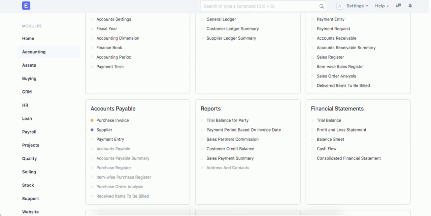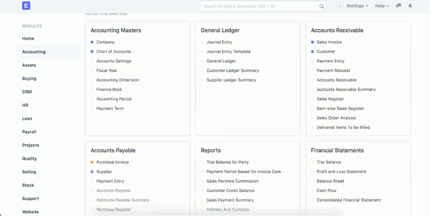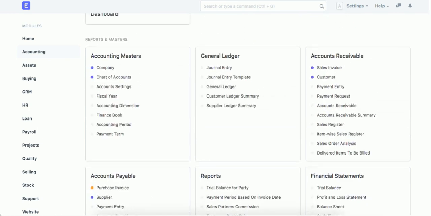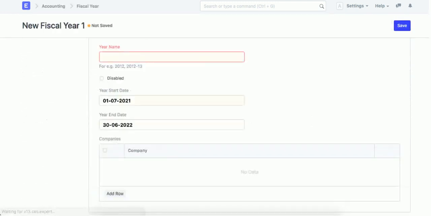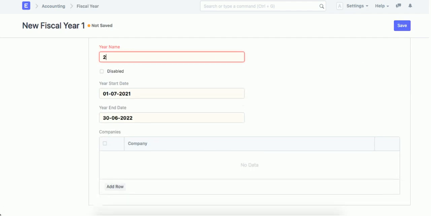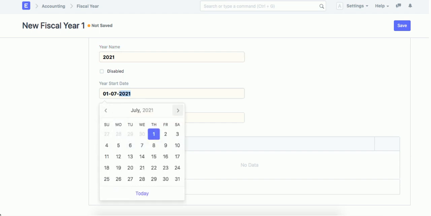First of all, we have to set the fiscal year. When we establish a new company, we should set the fiscal year. How do we do this? We just make new, enter the date. If we make it for 2021, we prepare for this. Most of the companies start on the 1st of Jan. So this is like this.